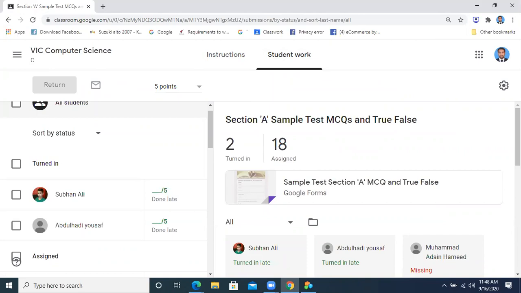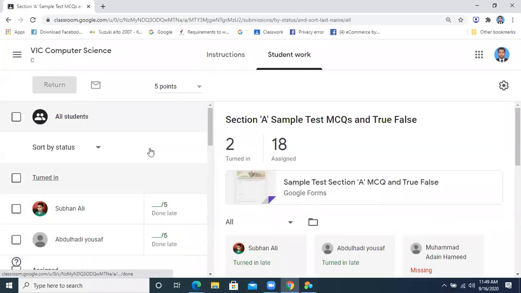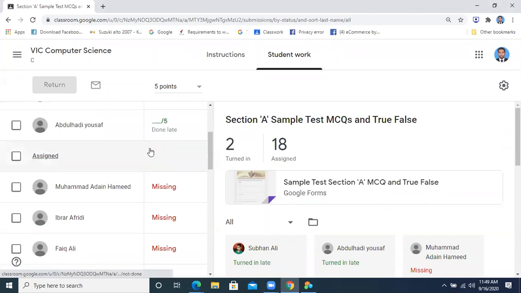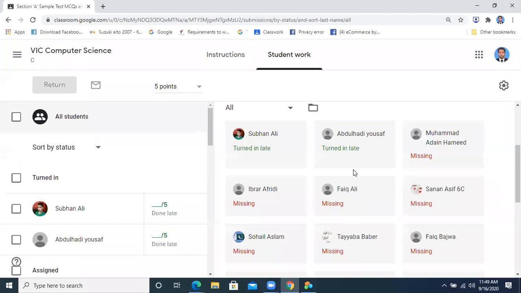Done? Acha ji. I hope all the students have now accomplished this task. But if someone has not done it, he should complete it quickly.